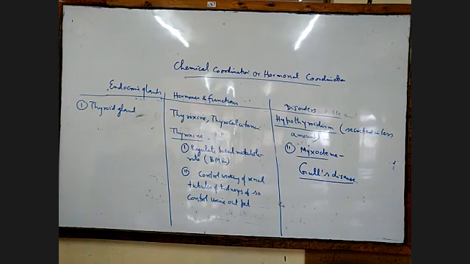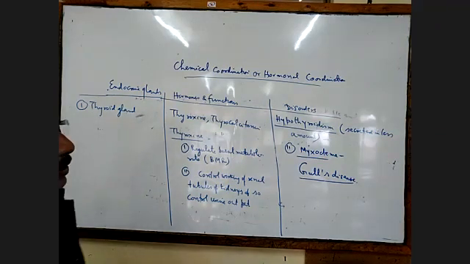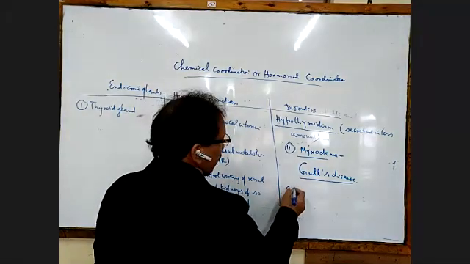The important feature of myxedema is that the human face and hands become swollen due to the deposition of albuminous semi-fluid.